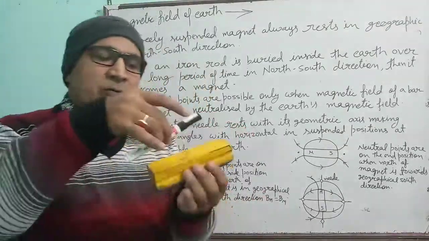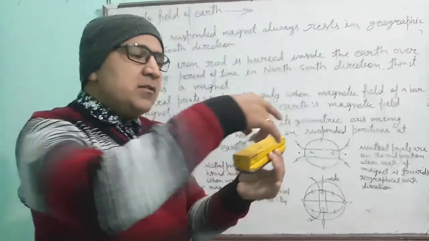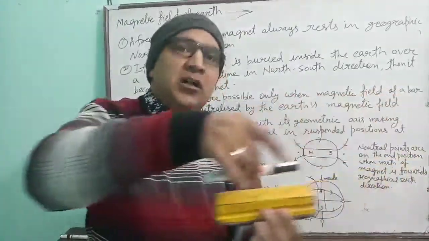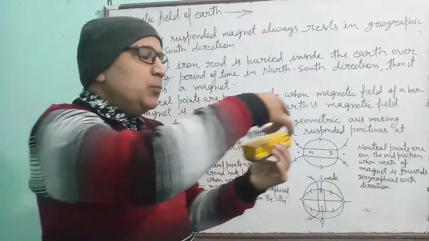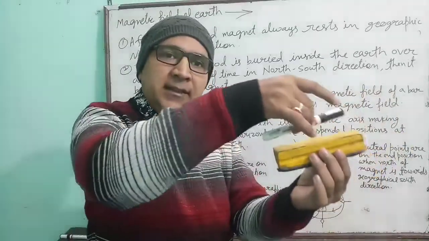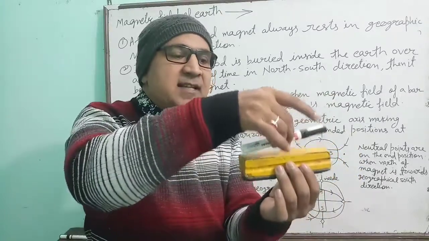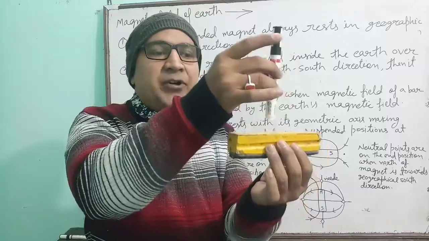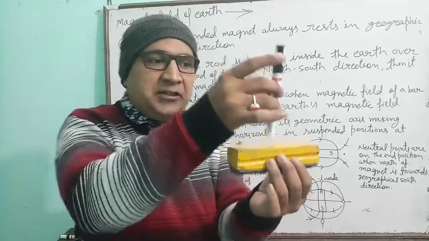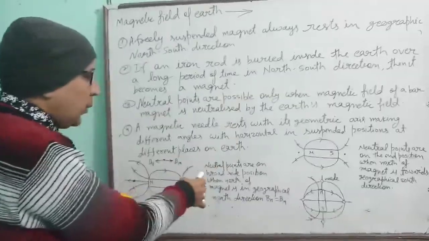So children, imagine the magnetic needle is moving around the earth. Then there will be two places where the magnetic needle will be perpendicular or vertical to the horizontal. These two places will be the poles of the earth.